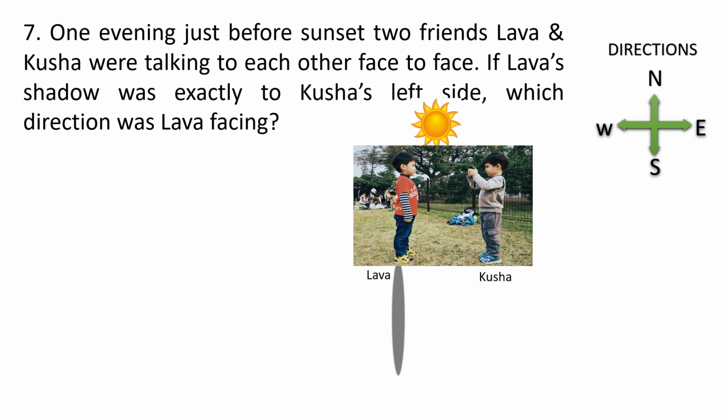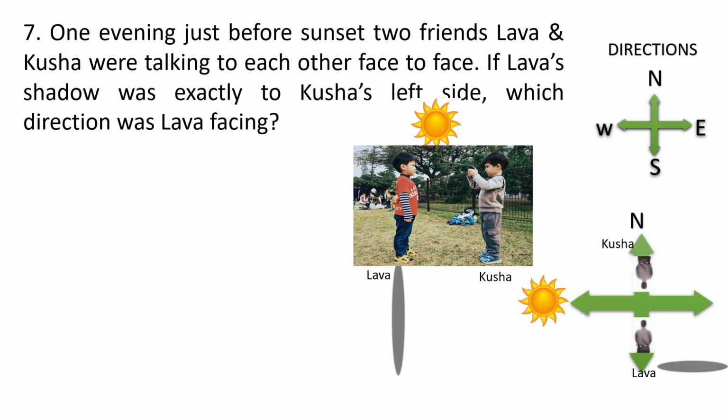So let us draw an imaginary diagram using our direction chart. Now just understand the question. It is a sunset and Lava's shadow is on Kusha's left side. So I think now with a diagram you can easily find out the logic.